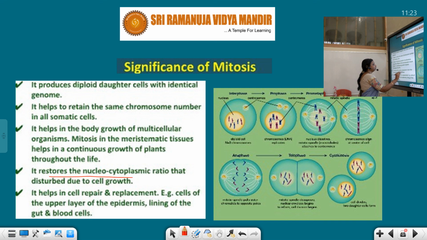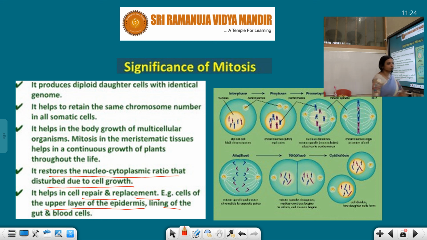It restores the nucleocytoplasmic ratio that is disturbed due to cell growth, and it helps in cell repair and replacement. That I told you in the beginning. It repairs the cell if anything is damaged, by cell division. The upper layer of the epidermis, lining of the gut and blood cells, any part of the plant, if it is damaged, then it is repaired by cell division.